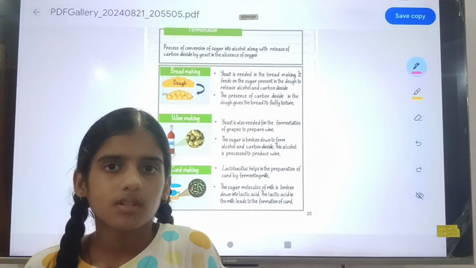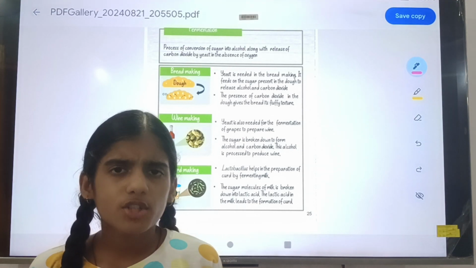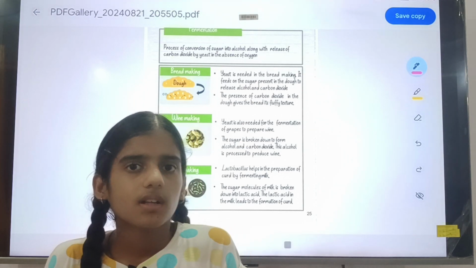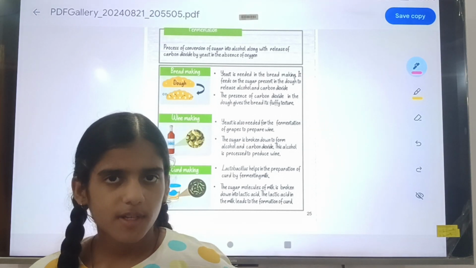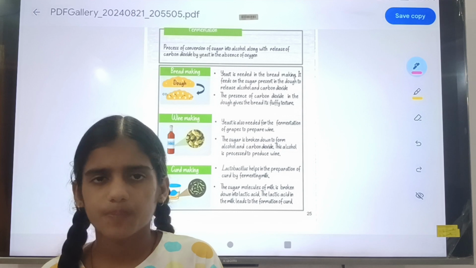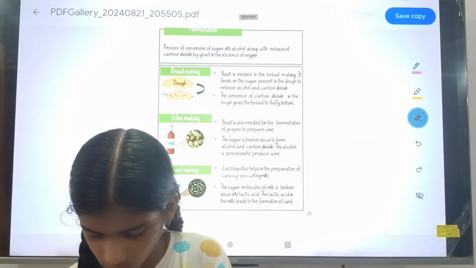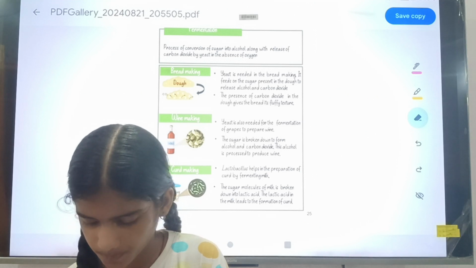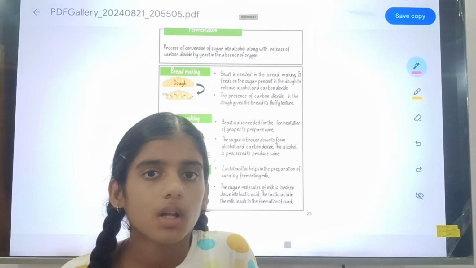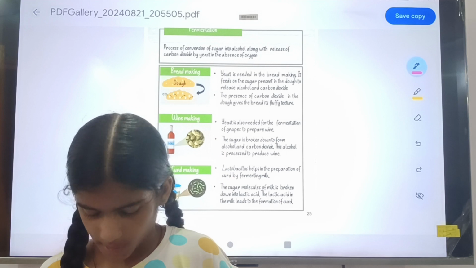But don't stop eating curd, because the bacteria are very beneficial to us. That bacteria's name is lactobacillus. So let's start with how the curd will be formed.